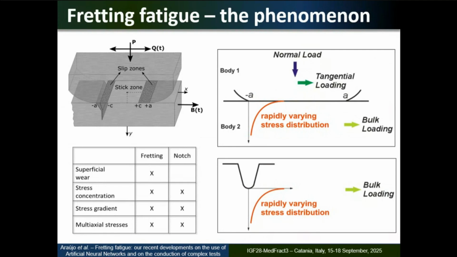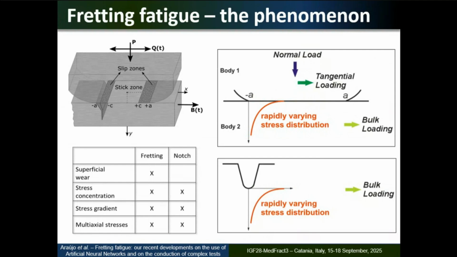So usually you have a normal load, and then you must have a cyclic or time varying tangential load that will provoke small displacements between the contact surfaces. If they are small enough, and if this load is smaller than the Coulomb limit load, okay, coefficient of friction times normal load, then it's going to produce a mixed zone where you're going to have partial slip at the borders of the contact and a stick zone in the middle, right?